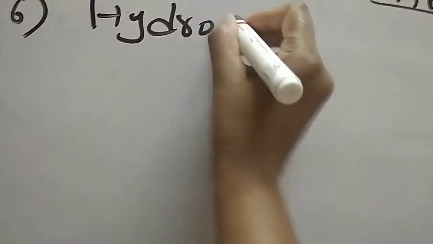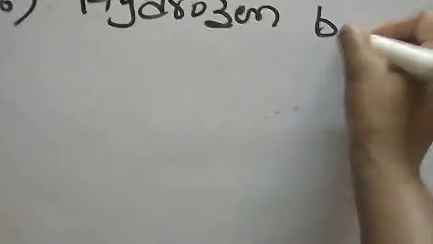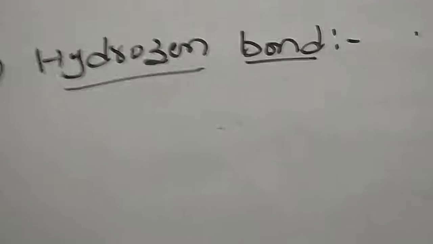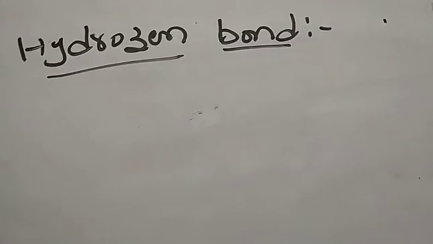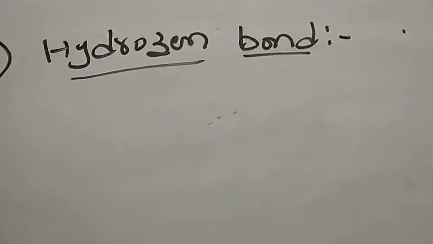So the next type is hydrogen bond; we have completed ion induced dipole. So here the next type we are considering is the hydrogen bond. So generally, what is the hydrogen bond? We can write that the energy of a hydrogen bond varies between 10 to 100 kilojoules per mole.